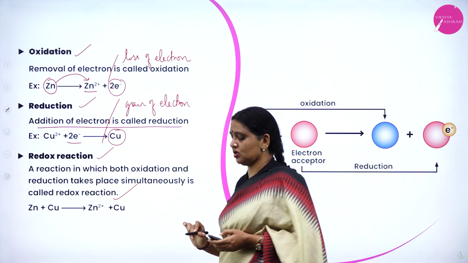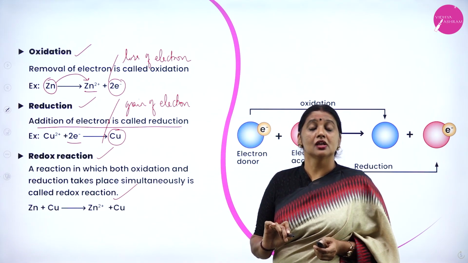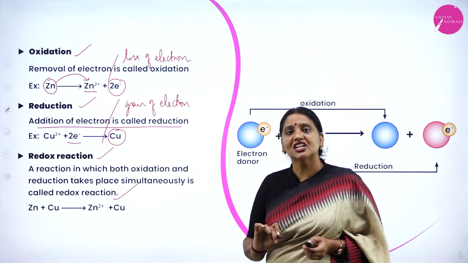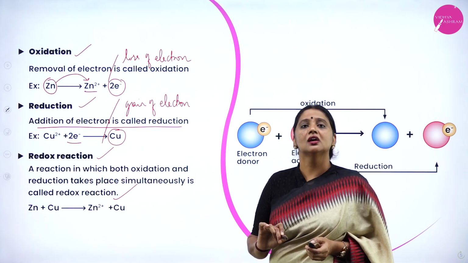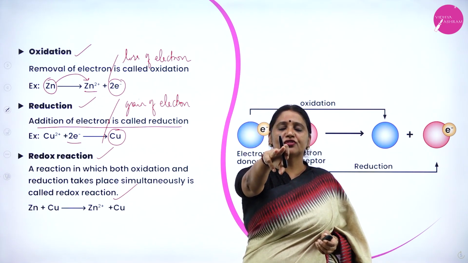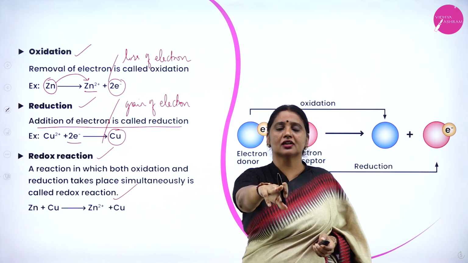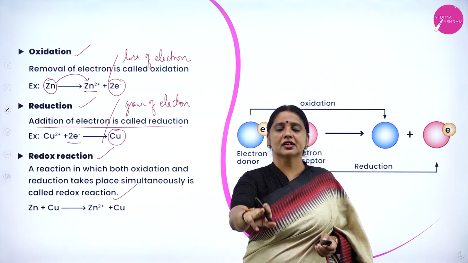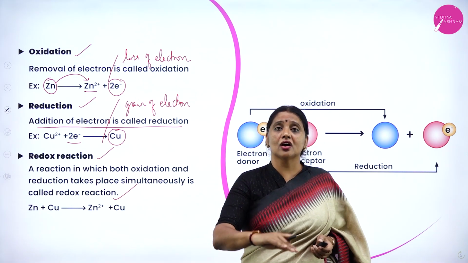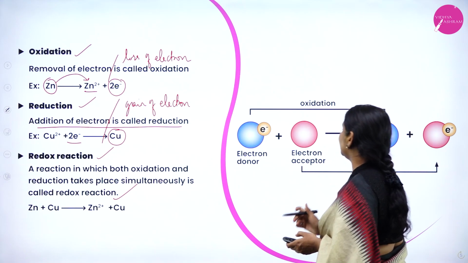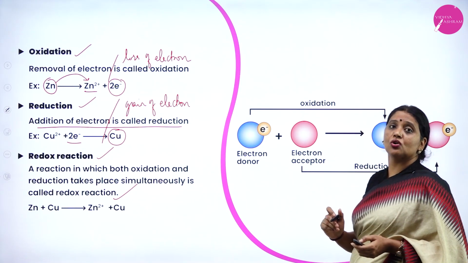Such reactions are called what? Redox reaction. Once again, my dear students, I'll repeat, three types of chemical reaction: oxidation, reduction as well as redox reaction. Oxidation means loss of electron, reduction means gain of electron. Redox reaction means if oxidation and reduction take place simultaneously.